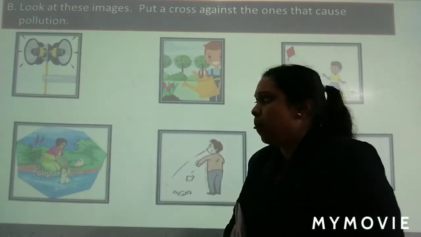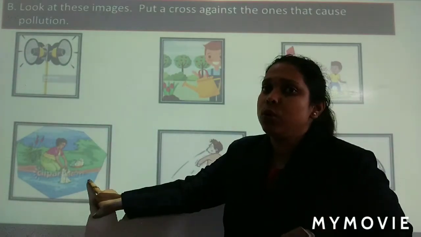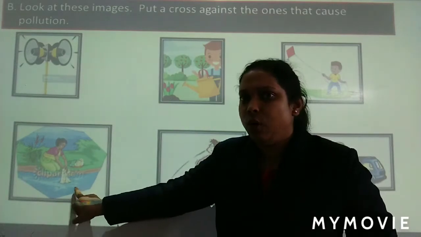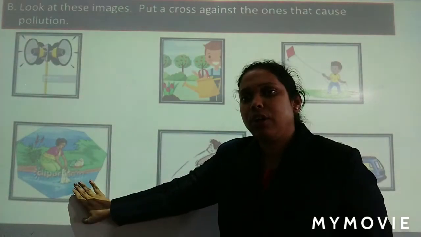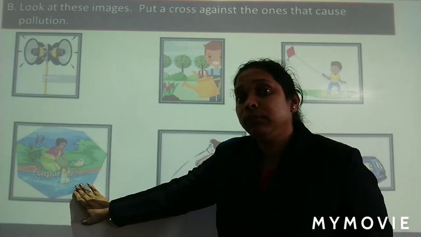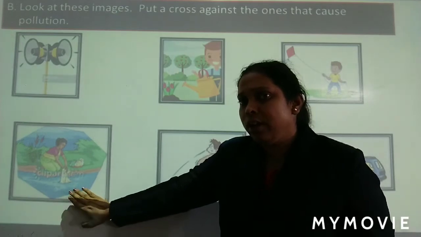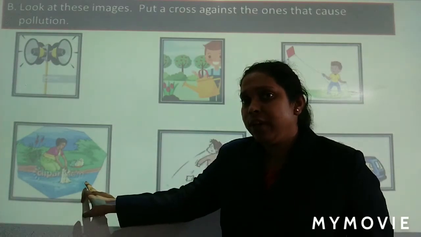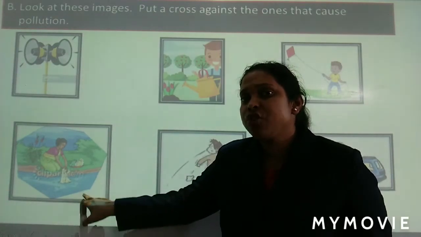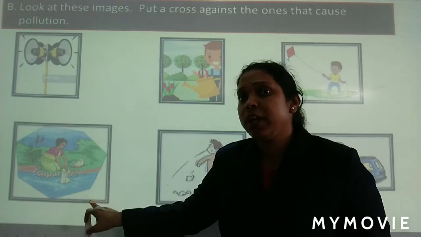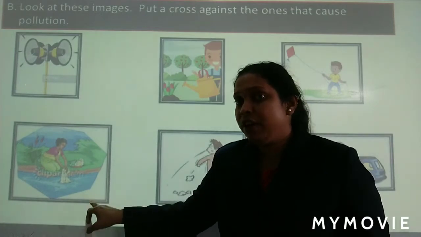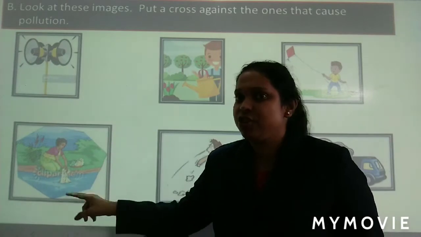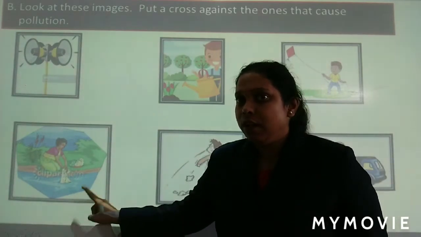Next picture. A lady is washing clothes in some water body near the river. Okay, so is it correct or wrong? Why is it wrong? Because what is she doing? She is polluting the water body. The river is getting polluted by the clothes and all the soap, whatever she is using in the water.